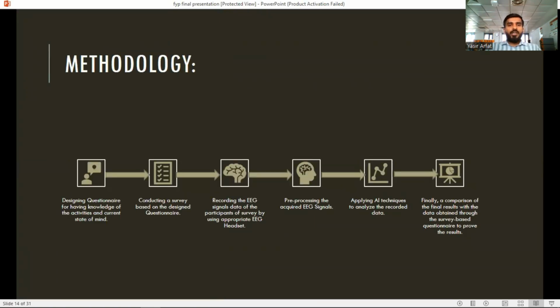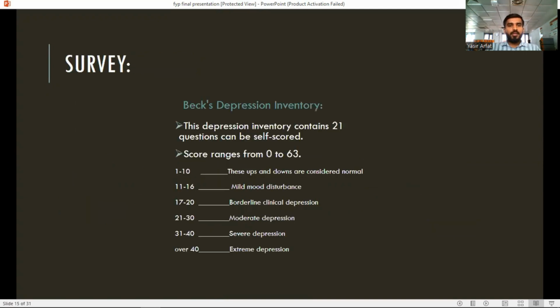So the methodology of our paper is designing questions first, then conducting a survey, recording EEG signals, pre-processing the EEG signals, applying AI techniques to analyze the recorded data, and finally comparing the final results with data obtained through the survey-based questionnaire. For this survey we had designed the Beck Depression Inventory, which contains 21 questions, and its ranges are selected to show whether the person is in a normal state, borderline state, moderate depression, severe depression, or extreme depression.